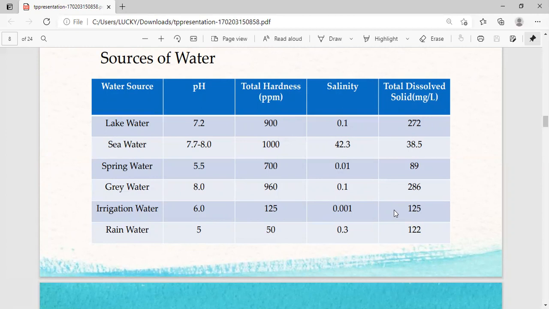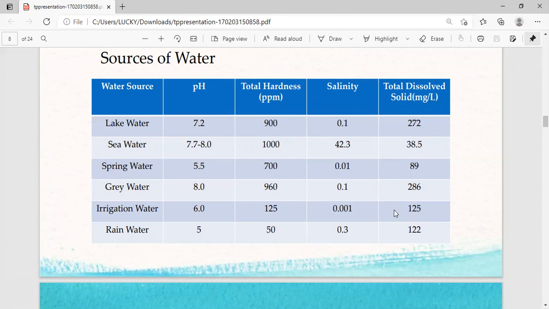Here, lake water, pH is 7.2, total hardness is 900 ppm, salinity is 0.1, total dissolved solids 272 milligram per liter. For seawater, the pH ranges between 7.7 to 8.0, hardness 1000, salinity 42.3, and total dissolved solids 38.5 milligram per liter.